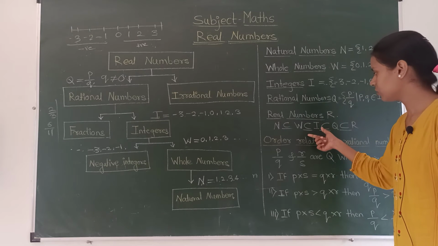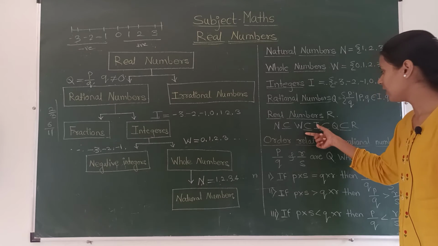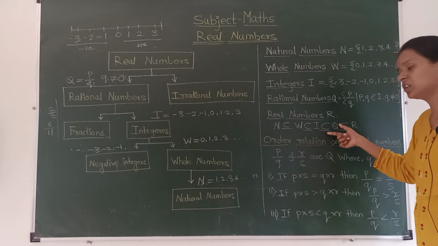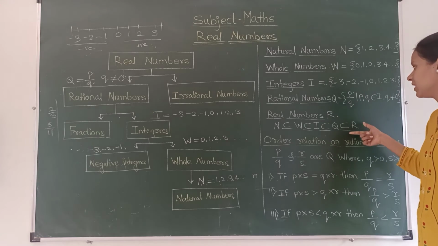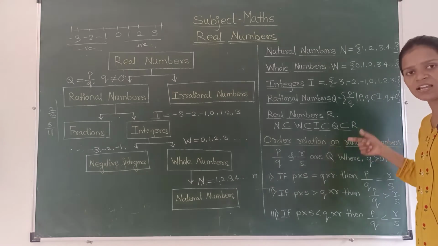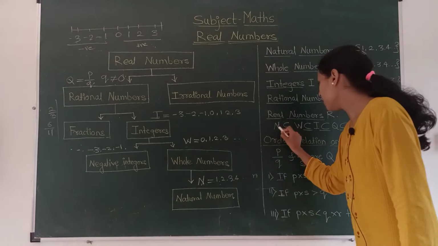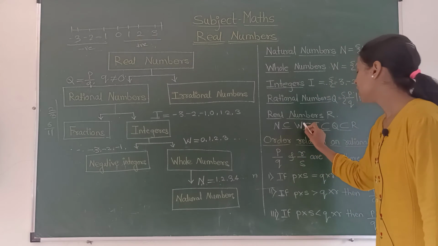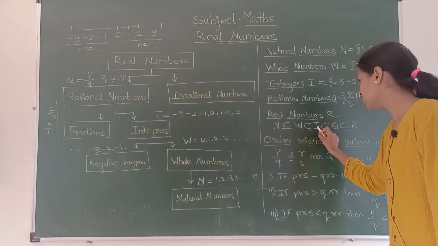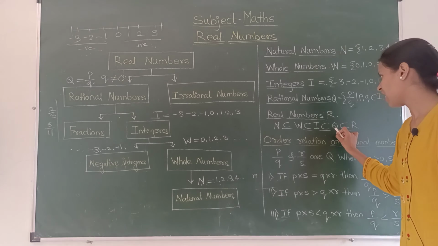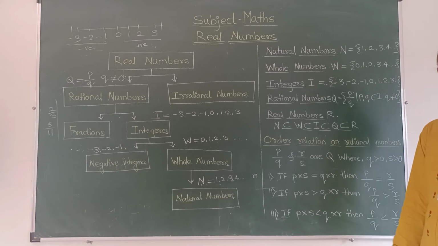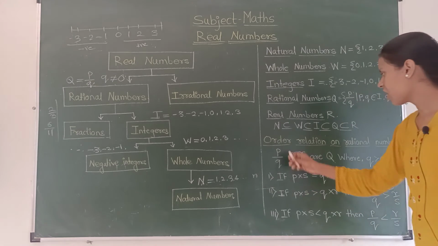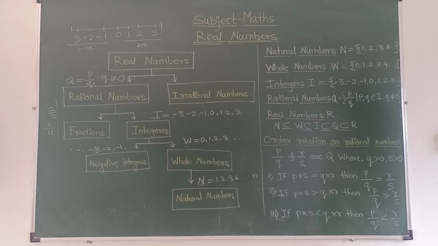All the whole numbers you will get in the set of integers, all the integers you will get in set Q, that is rational numbers, and all the rational numbers you will get in set R, that is real numbers. So natural number is a subset of whole number, which is a subset of integers, integer is a subset of rational number, and rational number is a subset of real number. Got it?